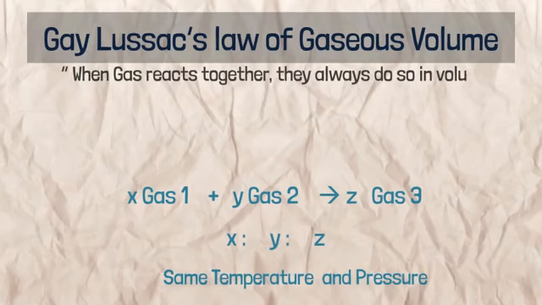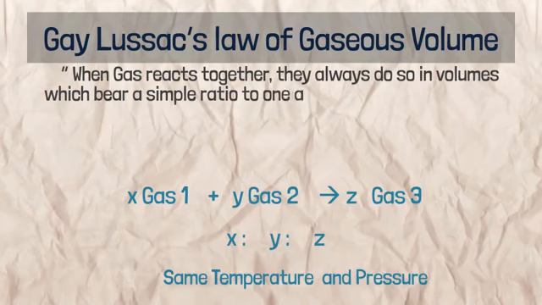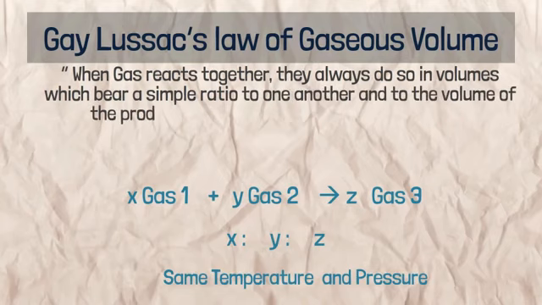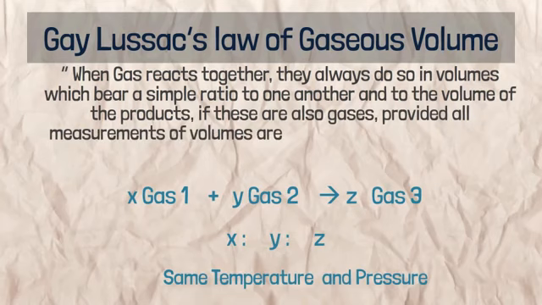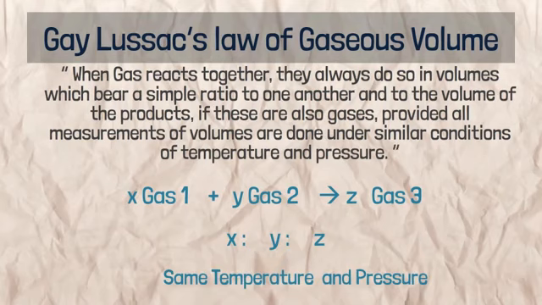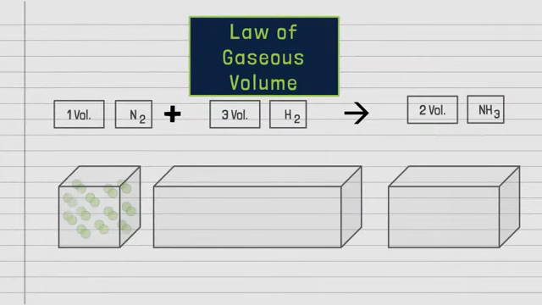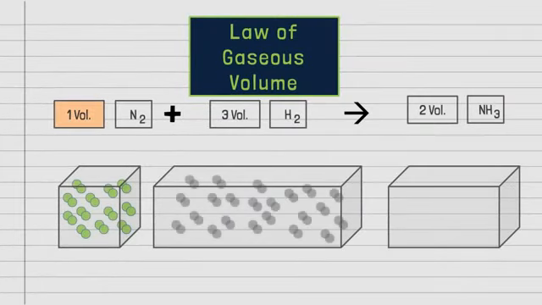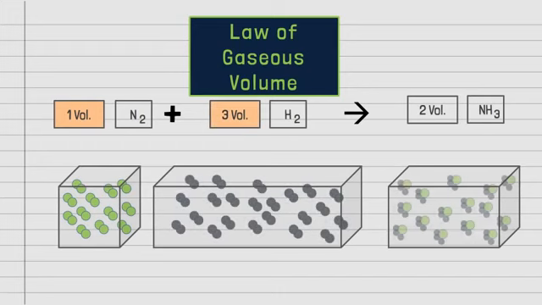Now let's see the statement. It says when gases react together, they always do so in volumes which bear a simple ratio to one another and to the volume of the products, if these are also gases, provided all measurements of volume are done under similar conditions of temperature and pressure. Now let's see an example. On reacting 1 volume of nitrogen with 3 volumes of hydrogen, we get 2 volumes of ammonia. These volumes bear a simple whole number ratio to one another and to the product, that is 1:3:2. Hence, this reaction follows law of gaseous volume.